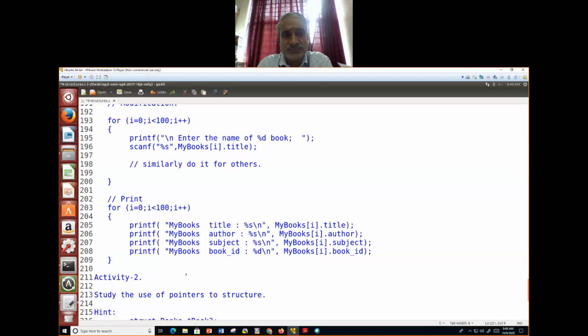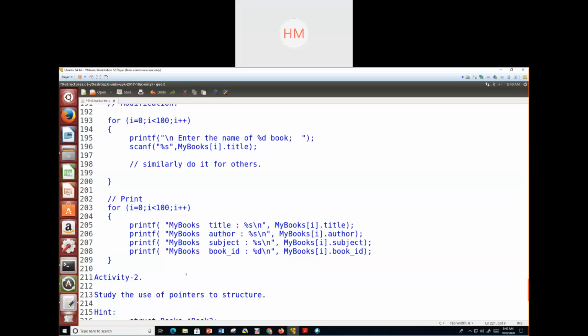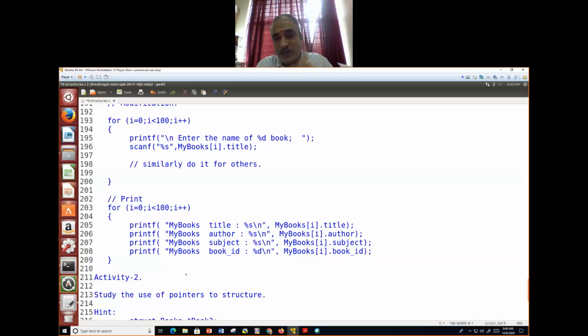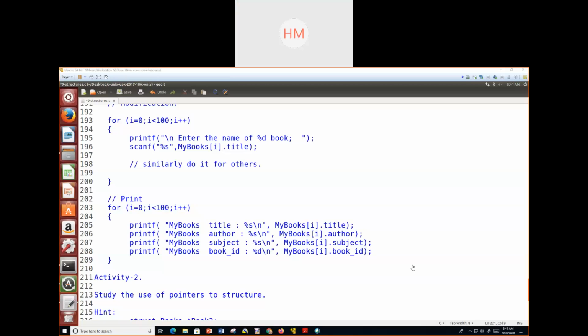Is this okay? Yes, sir. Shall I stop it here? With the assumption that for the remaining 1 hour 20 minutes of the laboratory, you will be sitting in front of the system and doing this, not switching off and moving around here and there. Is that okay? Yes, sir. Please go through this and we will see it.